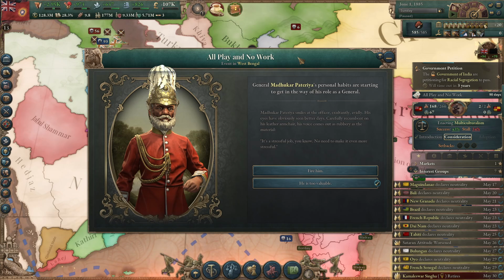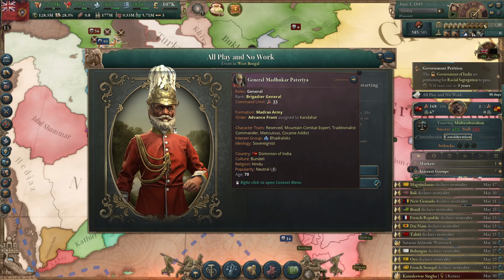General Madukar Pateria's personal habits are starting to get in the way of his role as a general. Madukar Pateria smiles at the officer, exultantly, avidly. His eyes have obviously seen better days. Carefully recumbent on his leather armchair, his voice comes out as rubbery as the material. It's a stressful job. You know. No need to make it even more stressful.